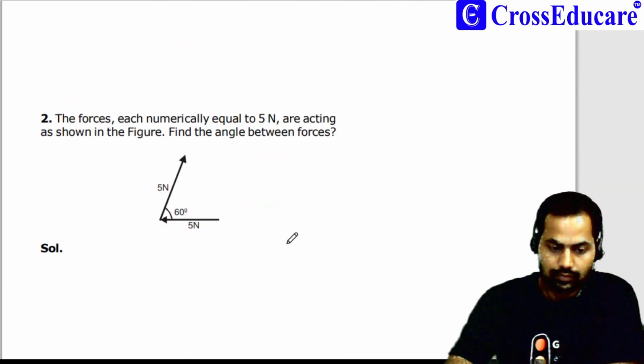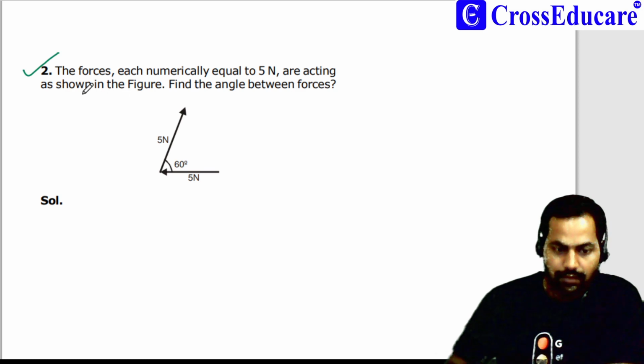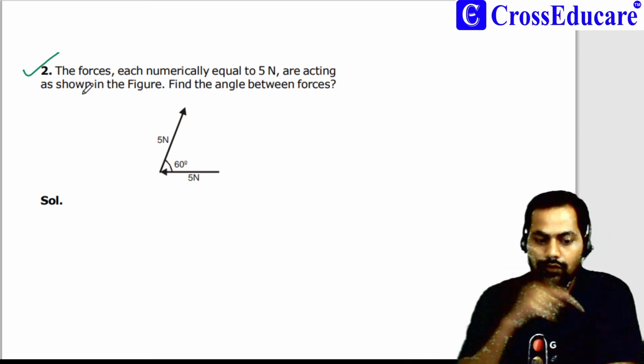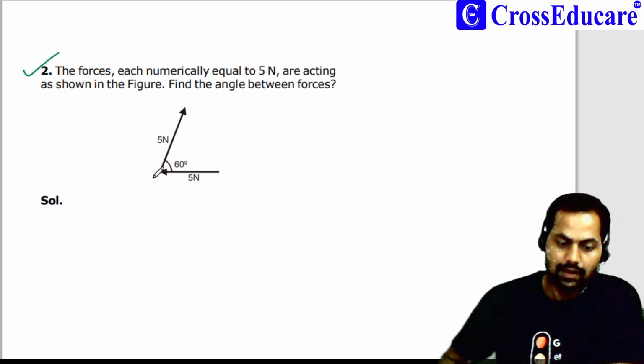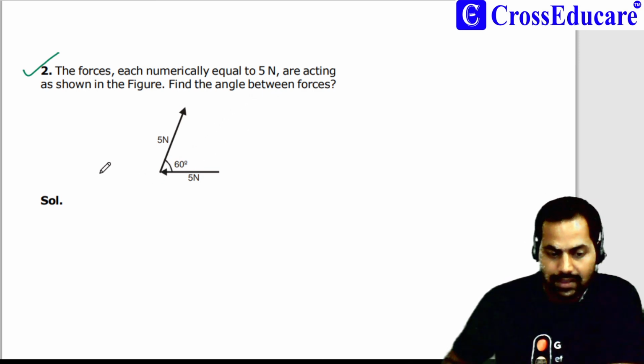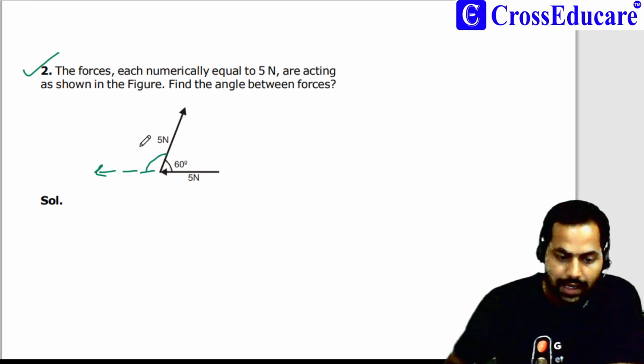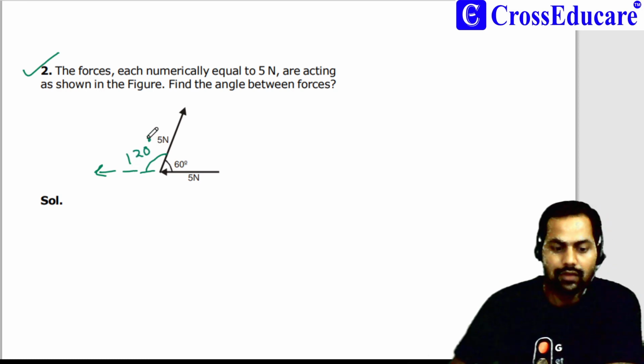Now the next question is, find the angle between these two forces if they have equal magnitude. So I will shift this vector parallelly and this will be the angle between the vectors, and its answer is 120.